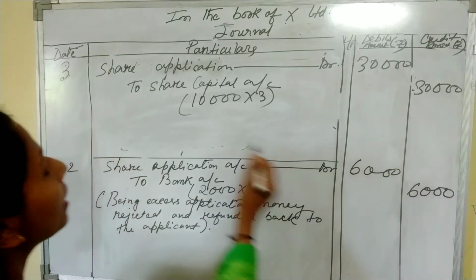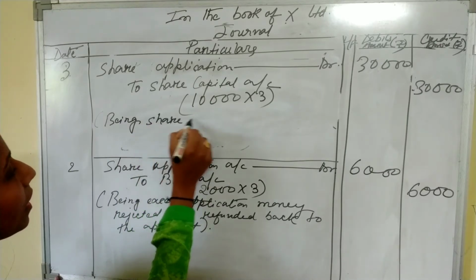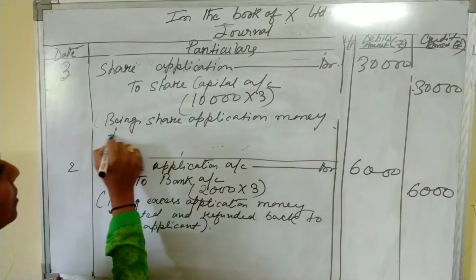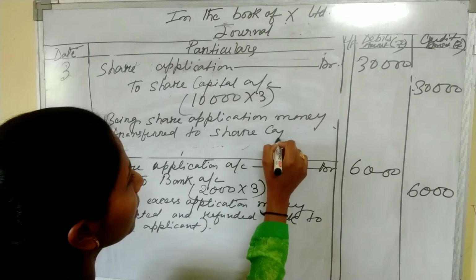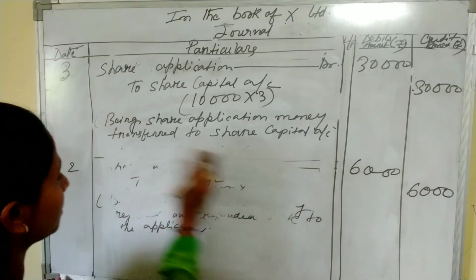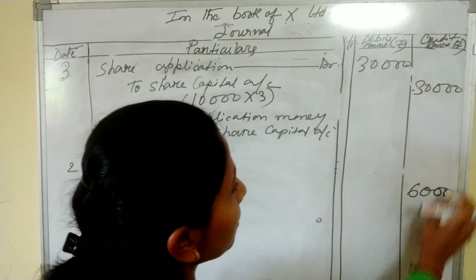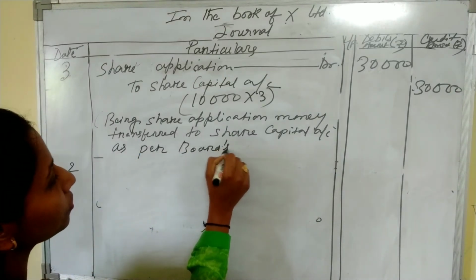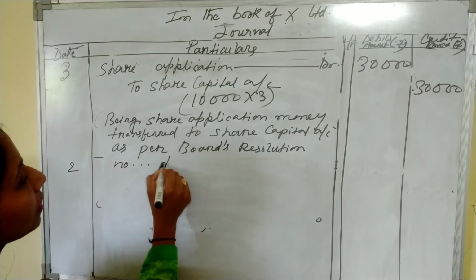So this is the transfer entry to capital, being share application money transferred to share capital account as per board's resolution number dated.